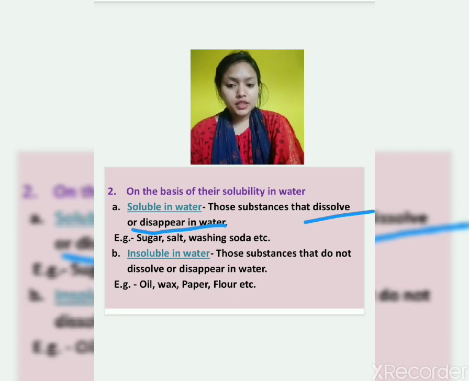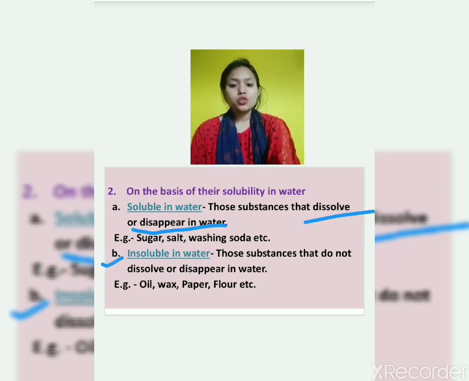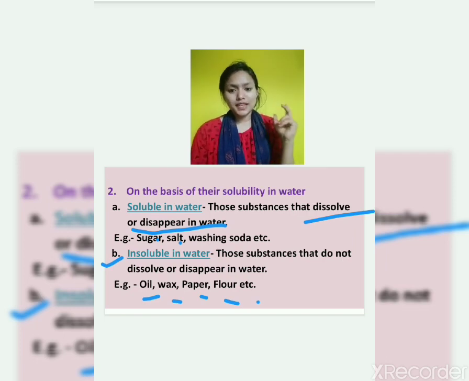Insoluble, you can see, those substances that do not dissolve in water or do not disappear in water are known as insoluble things. So for example, oil, wax, paper, flour, etc. All these are insoluble in water. And sugar, salt, washing soda, etc., so many more things are there. They all are soluble in water.